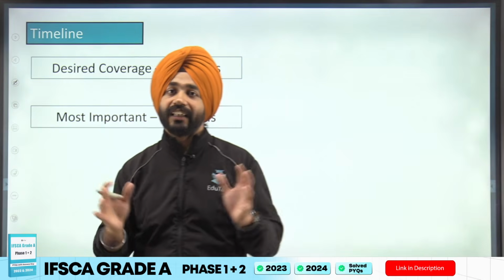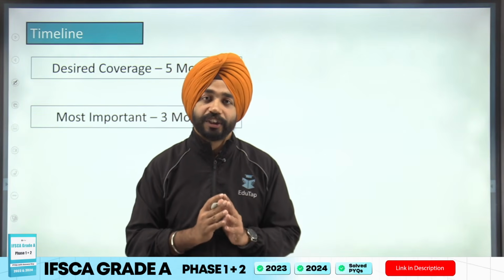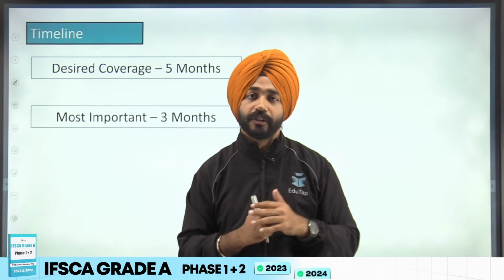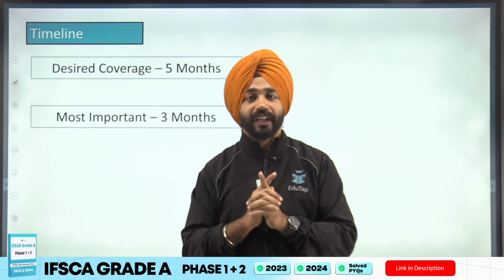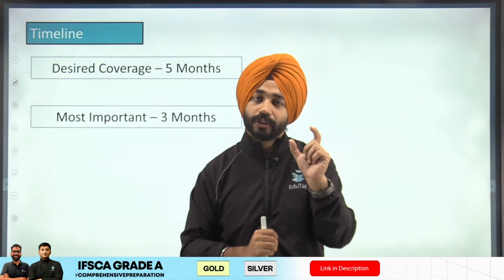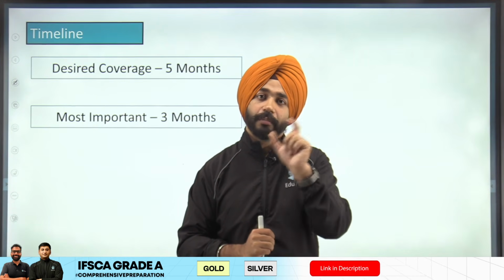Now, we have got an idea of what they are asking us in this examination. Second thing is, what should be the desired timeline for covering the current affairs? So guys, if you look at the examination of 2024, it was on a difficult line. The reason being that there were some questions which were asked beyond the timeline of 5 months also. But then I only say one thing to a student. See, if you are preparing for IFSCA examination, your first target is to just secure 30% in phase 1 paper 1 and 40% in phase 1 paper 2.